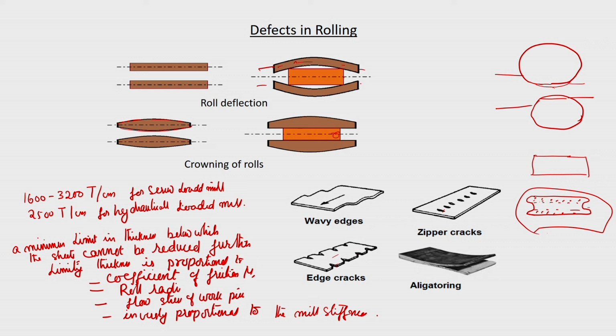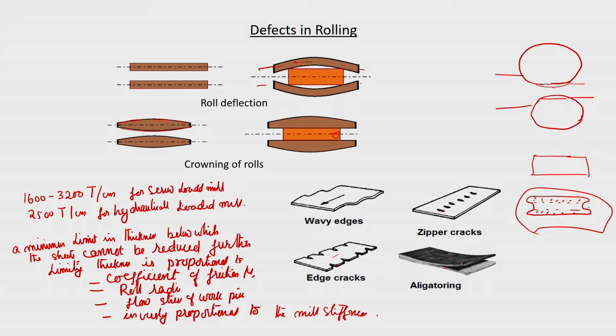Okay. This can happen due to curling of the sheet also. If the material is not exactly at the center, or if the surface velocity of the roll is not uniform, then after some time you will find some displacement, the strains become very high, and it will just split in this way. You call it alligatoring. It is like an alligator opening its mouth, that type of shape. Basically, it is splitting at the center.